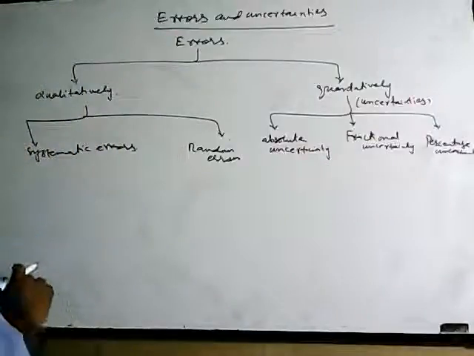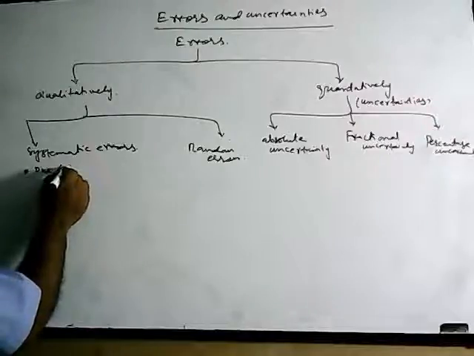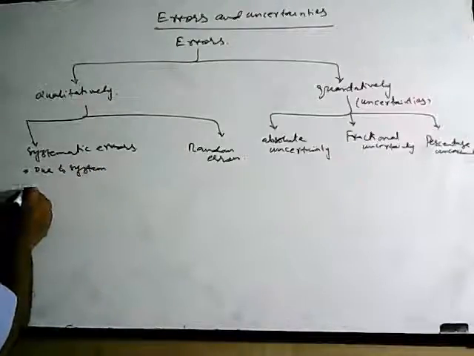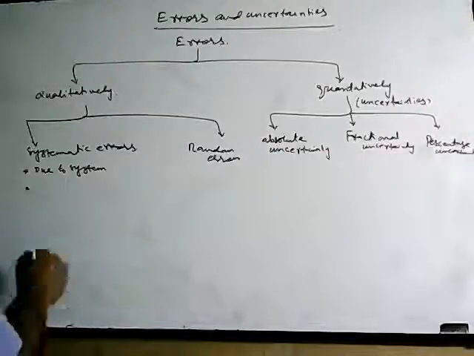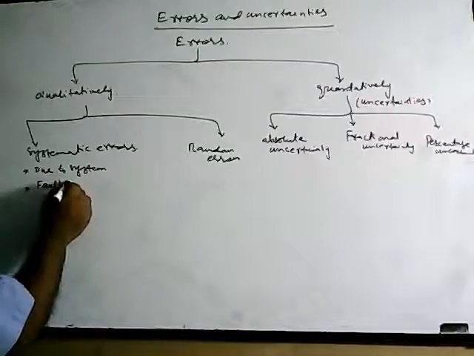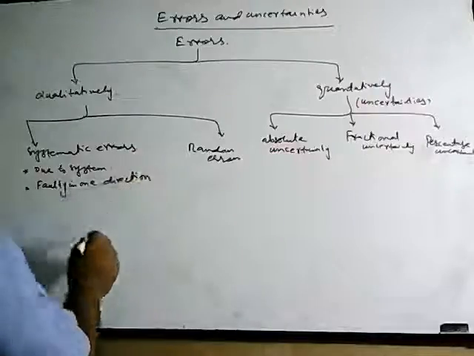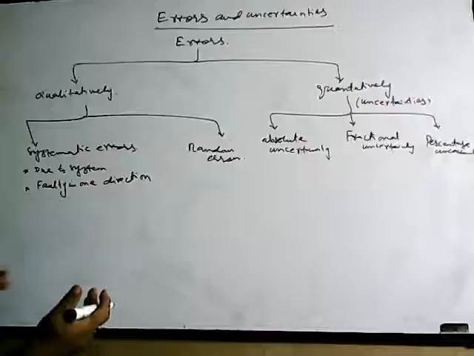Now what are systematic errors? They are due to the system. Systematic errors are due to the system, faulty in one direction. Faulty in one direction means they can be either positive or negative, but they cannot be both.